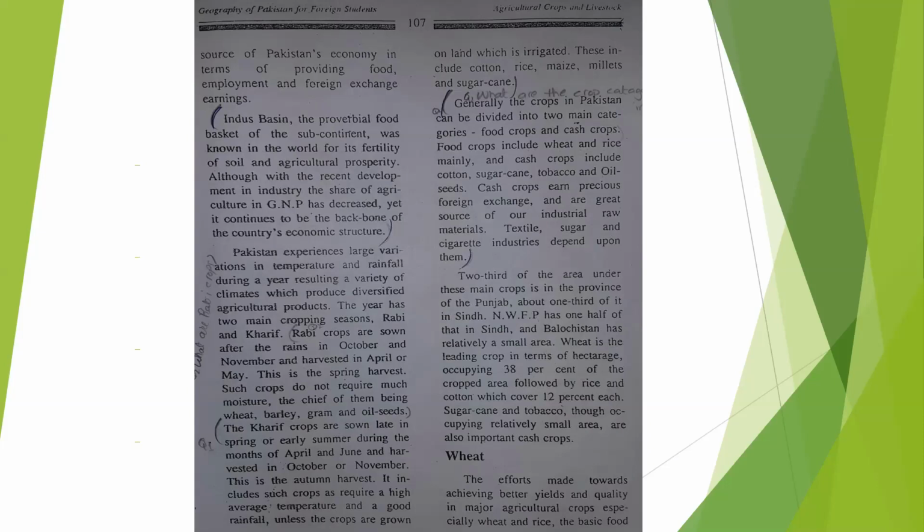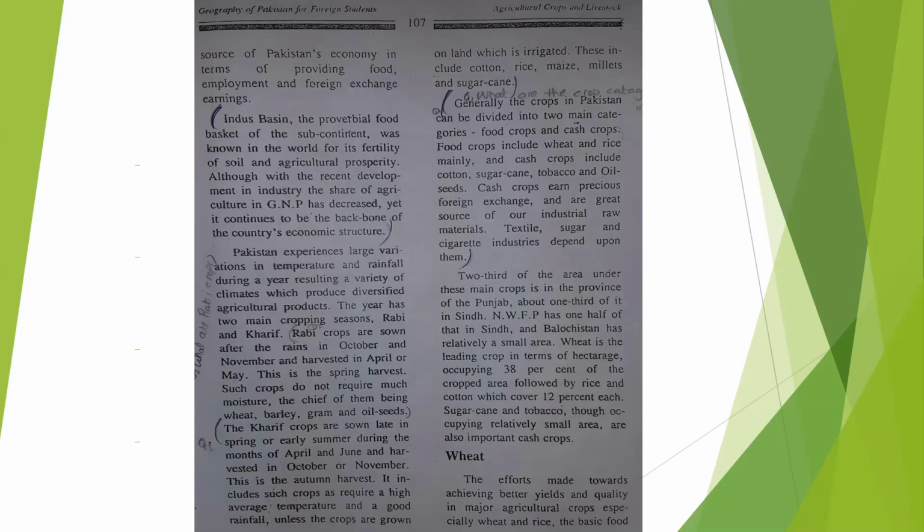Such crops do not require much moisture, the chief of them being the main crops. Also the question can ask you to name some rabi crops. Some important rabi crops are wheat, barley, gram and oil seeds. Next short question, what are kharif crops, or name some kharif crops? They are sown late in spring or early summer during the months of April and June and harvested in October or November.